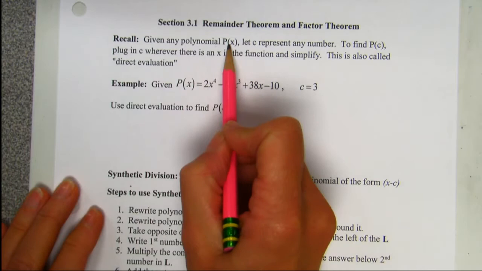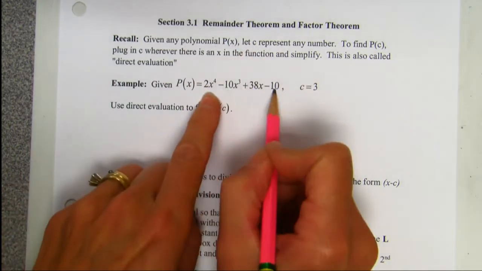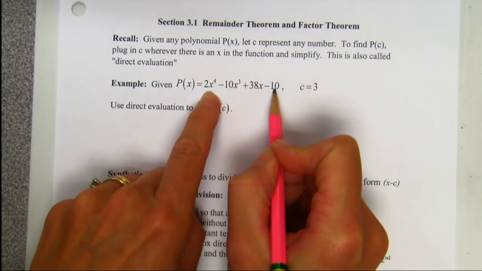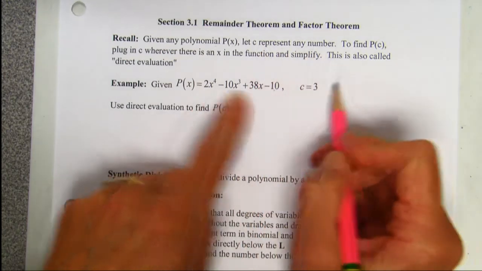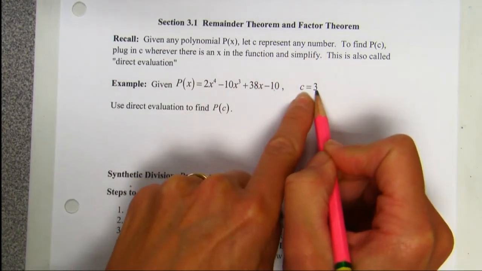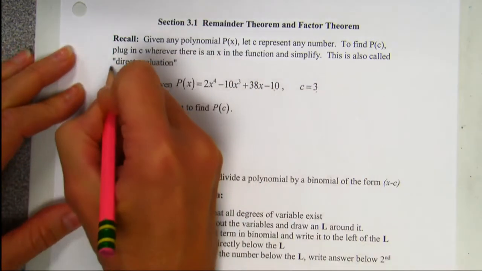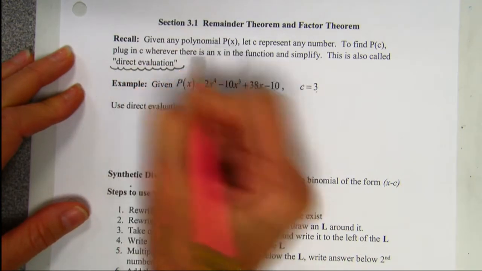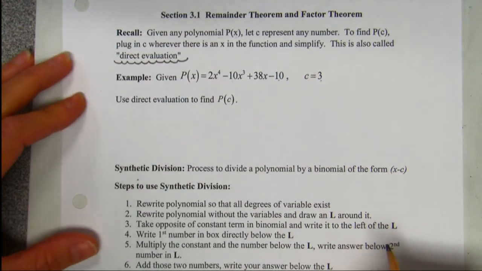Given any polynomial p of x. All right, here's our polynomial p of x. It's fourth degree. Let c represent any number. To find p of c, plug in c wherever there is an x in the function and simplify. This is called direct evaluation. All right, this is what we've been doing the whole time.